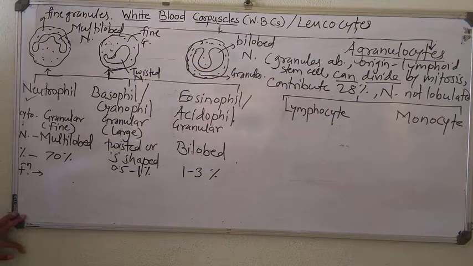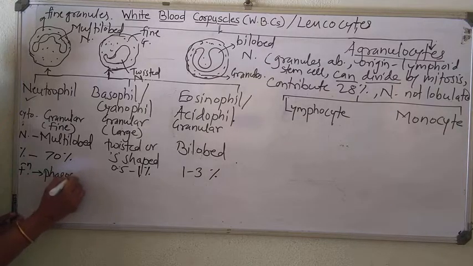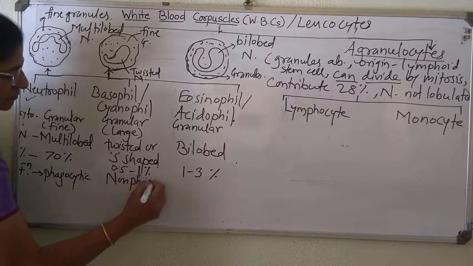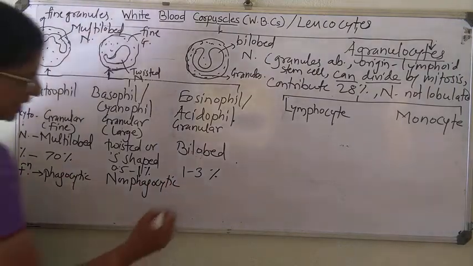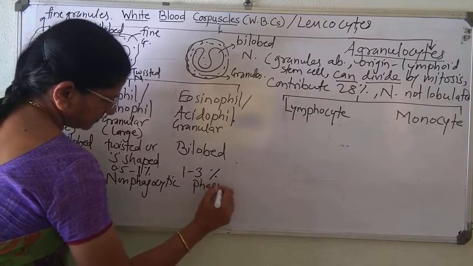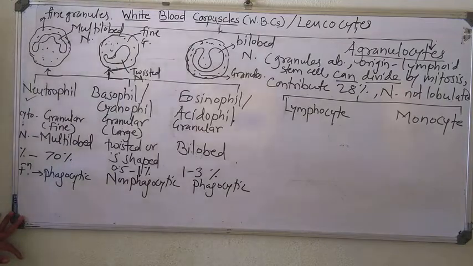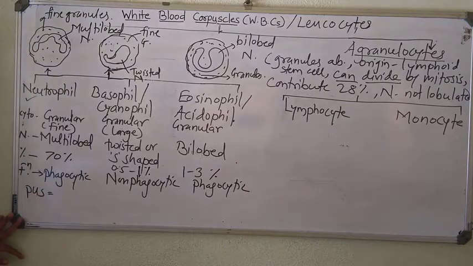Functionally, these are phagocytic, these are non-phagocytic, and these are again phagocytic. Phagocytic means engulf pathogen and kill them. So here they engulf the pathogen, kill them, and maybe there is a formation of pus. What is meant by pus?